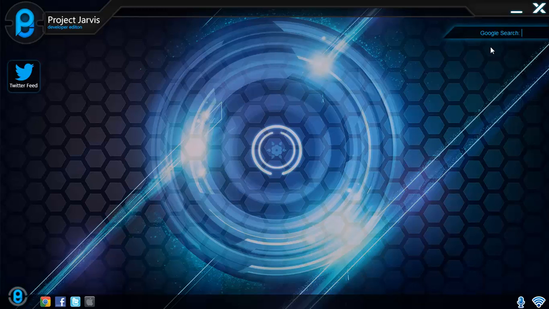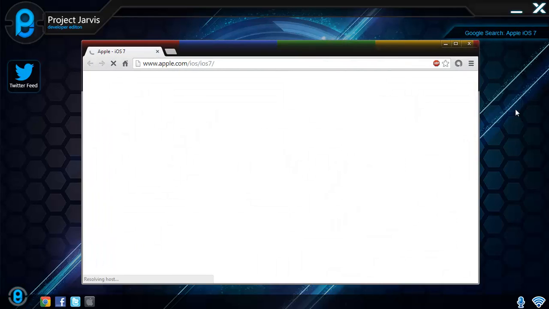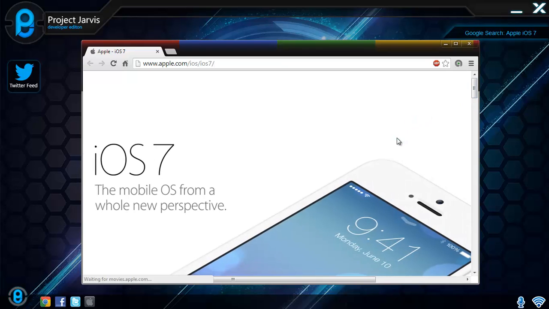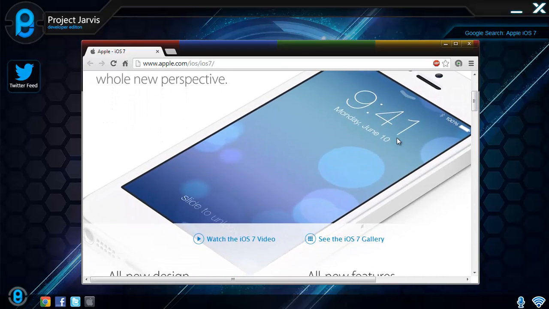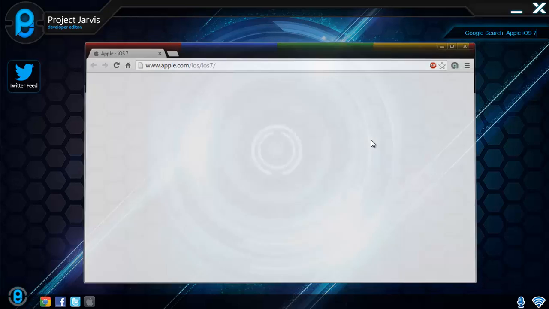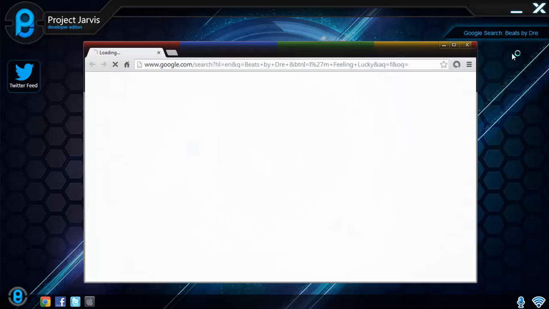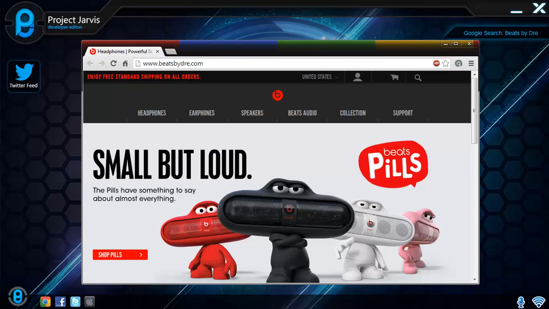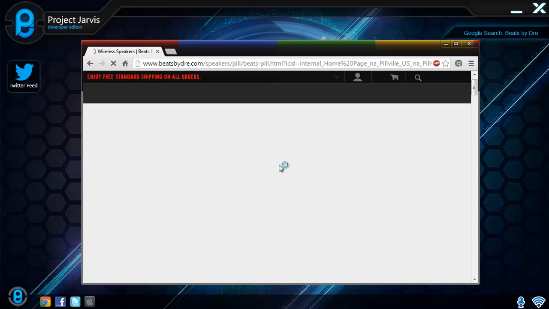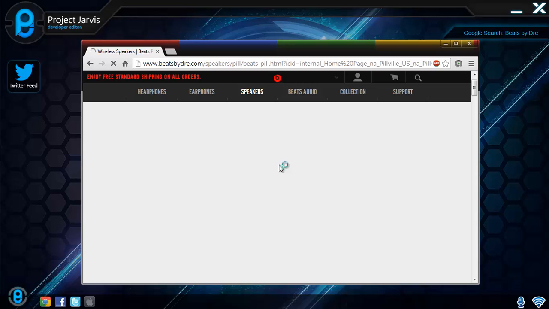Let's try searching for Apple's iOS 7. And as you can see, it has brought up the official Apple iOS 7 website. Now we will try searching for a very well-known set of headphones called Beats by Dre. And as you can see, it has brought up the official web page. Now you can use this method to search for anything you like, such as searching for the best Windows 8 tablets in 2013 or the best mobile phones at the moment.